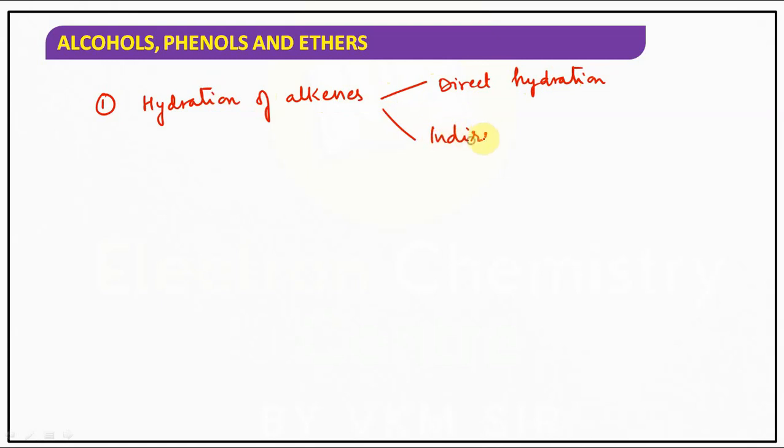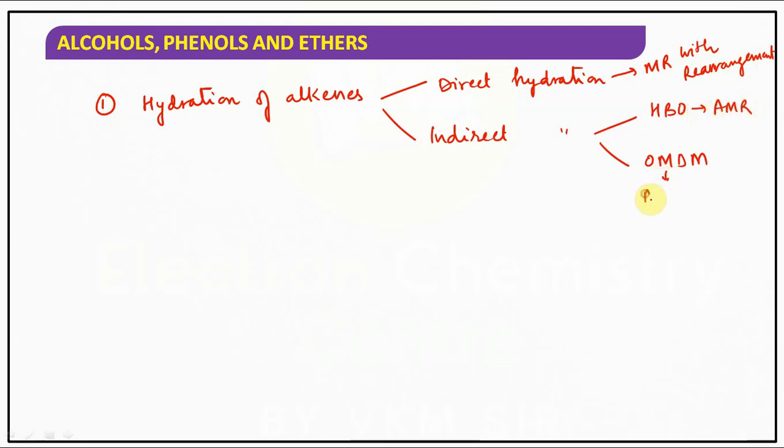Second, indirect hydration, under which we have HBO, hydroboration oxidation, and OMDM. Direct hydration follows Markovnikov's rule with rearrangement. HBO follows anti-Markovnikov's rule. OMDM follows Markovnikov's rule without rearrangement.